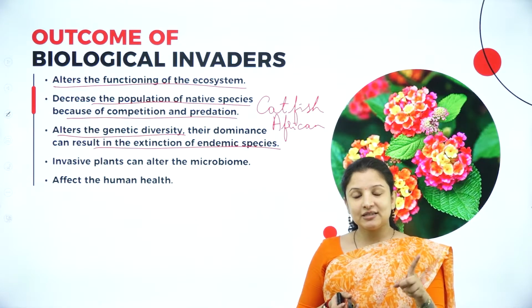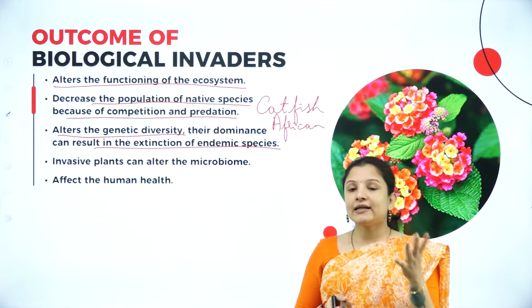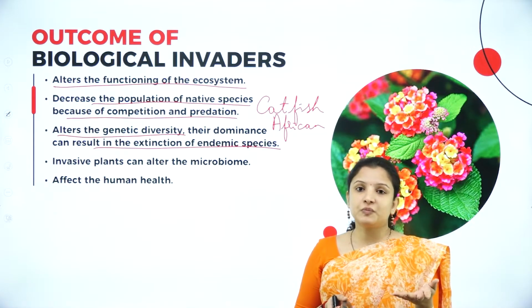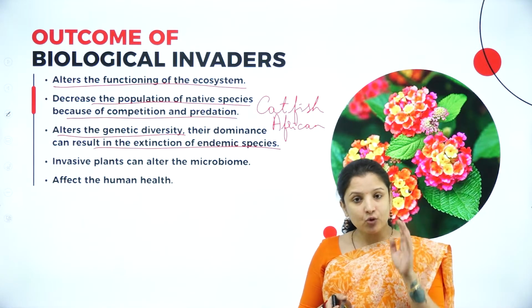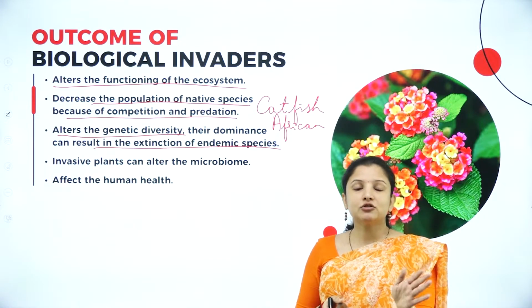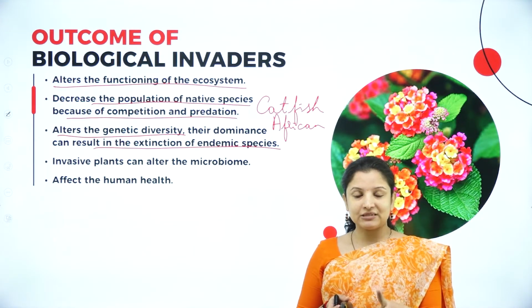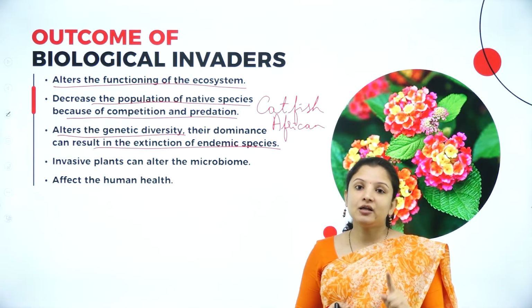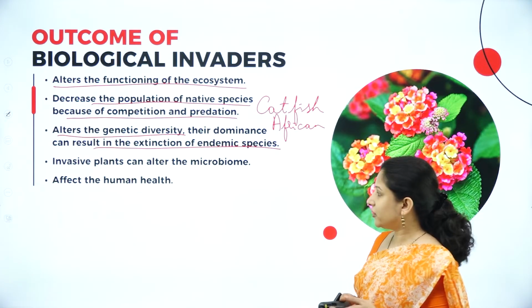That snake species will start continuously hunting this frog species, and eventually the frog species will become extinct. Why will it become extinct? Because it is found only in the Western Ghats and not anywhere else in the world. So the introduction of an alien species can cause an endemic species to become extinct. That is how I took an example to make you understand.